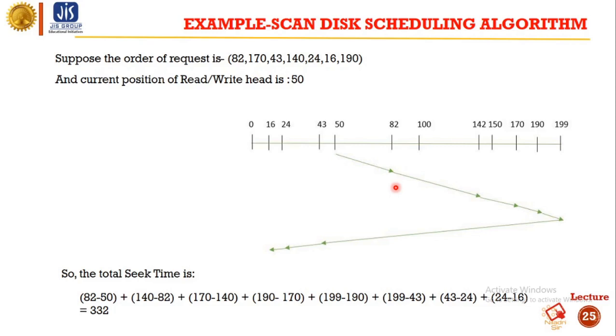From 199 we visit 43, so the head movement is 199 minus 43. From 43 we moved to 24, so the head movement is 43 minus 24. From 24 we visit 16, so the total head movement is 24 minus 16. So the total seek time is 332.